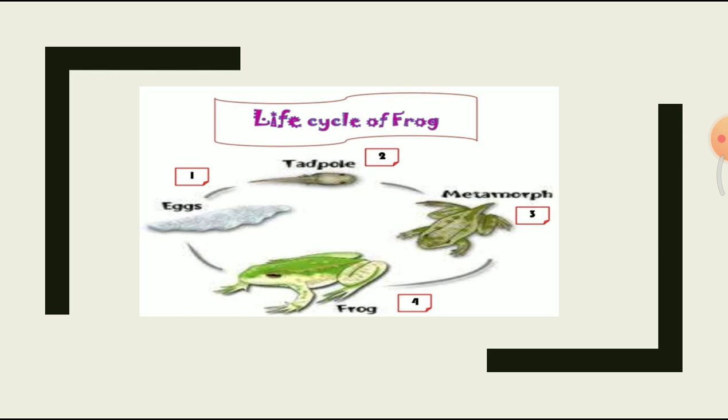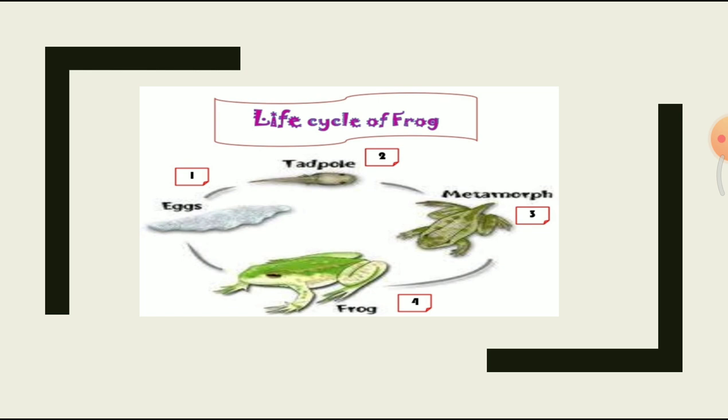Next, life cycle of a frog. Amphibians like frogs lay eggs in water. Amphibian means an animal that can live on land as well as in water. The eggs appear as a large cluster of jelly-like substance called spawn. When the eggs hatch, baby frogs called tadpoles emerge, which do not look like an adult frog.